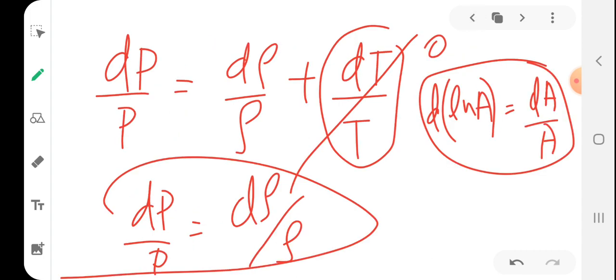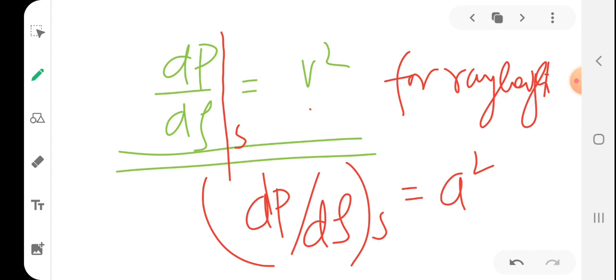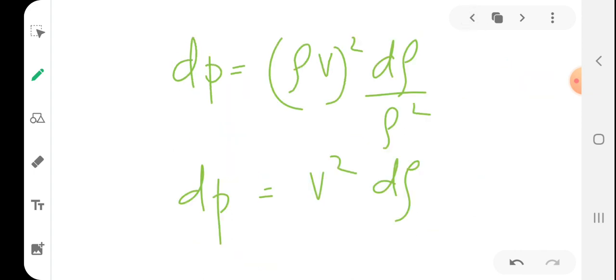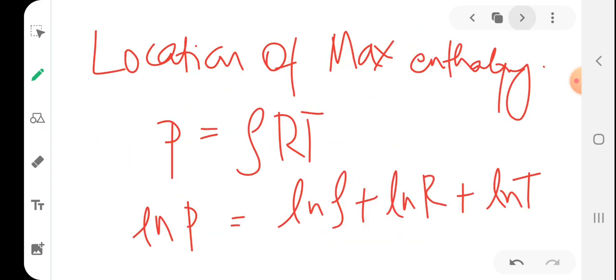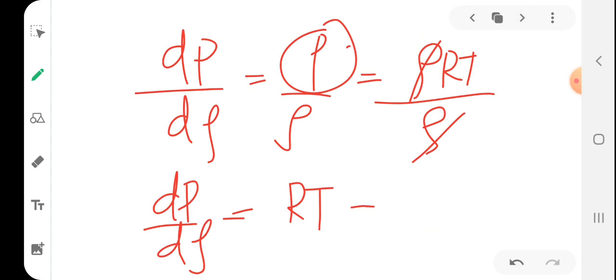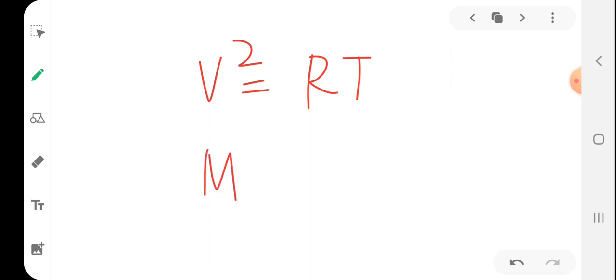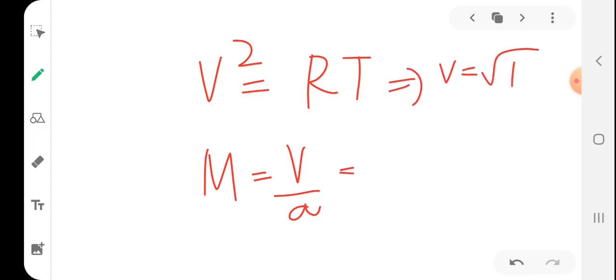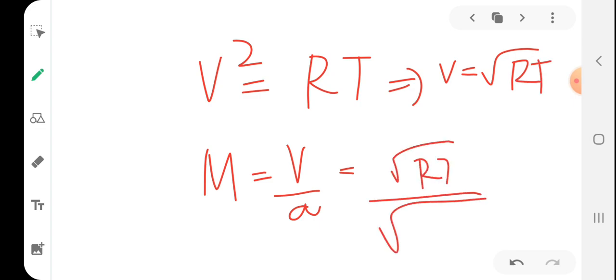But we have already found that for the Rayleigh line, dP by d rho is V square. Substituting here, capital V square, velocity square, you will get V square equal to RT. So M equal to V by a, where V is root RT and a is root gamma RT.